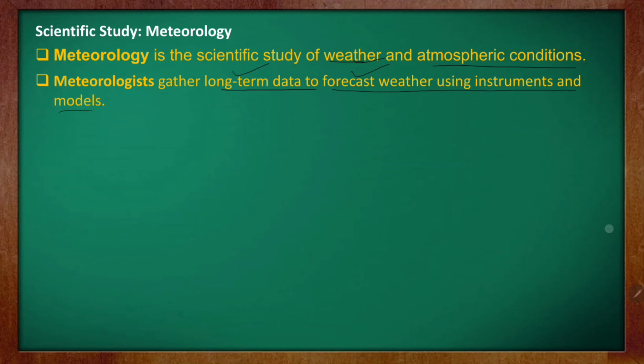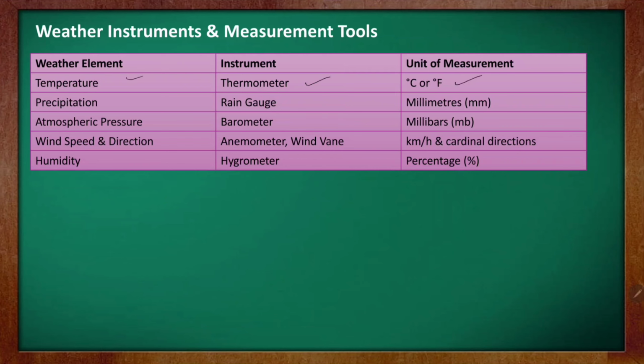And let us see some weather instruments and measurement tools for the elements that we have studied. For temperature, the instrument is what? Thermometer, and the unit is degree C or degree Fahrenheit, degree F. For precipitation, the instrument is the rain gauge, measured in millimeters, mm.